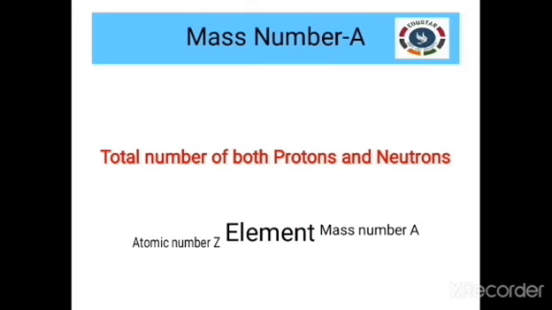Okay. The next thing is mass number. The total number of both protons and neutrons is equal to the mass number. Coming to the notation, whenever we write an element, we write the mass number at the top of the element symbol and the atomic number in the subscript. Remember it as A and Z. A is at the top and Z is at the bottom. So A is in the superscript and Z is in the subscript. Remember this for your clarification.